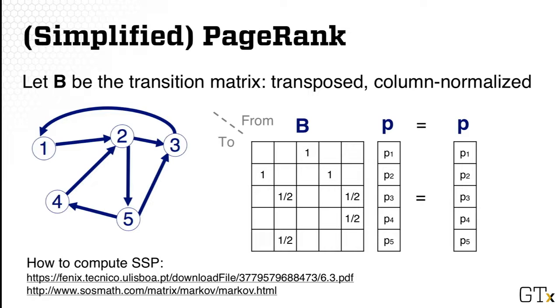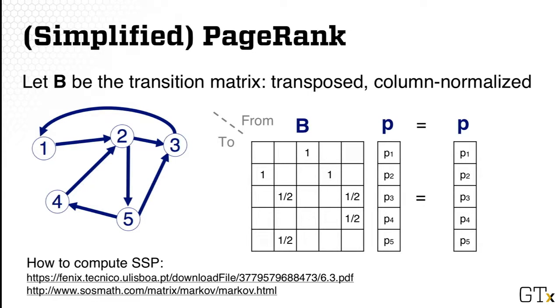Remember from linear algebra class, one way is to first construct the transition matrix. So in this example, we have 5 states, or 5 web pages. So that means we construct a 5 by 5 transition matrix, where the number of nodes equals the number of rows and number of columns. And also, you notice that this is what we call a transpose column normalized matrix.